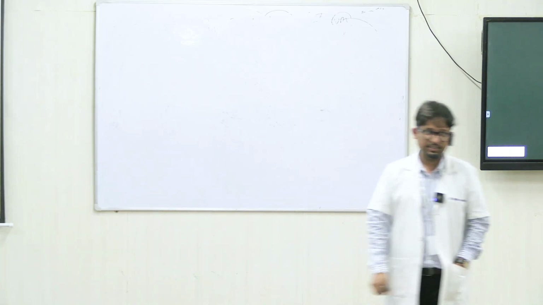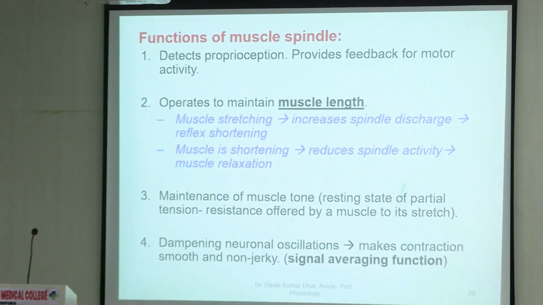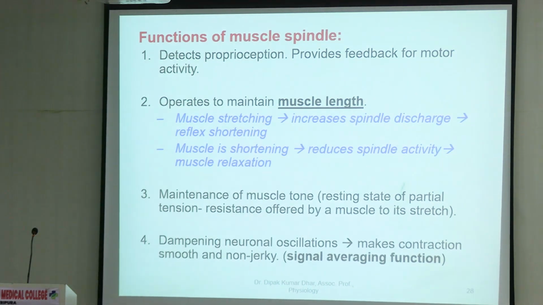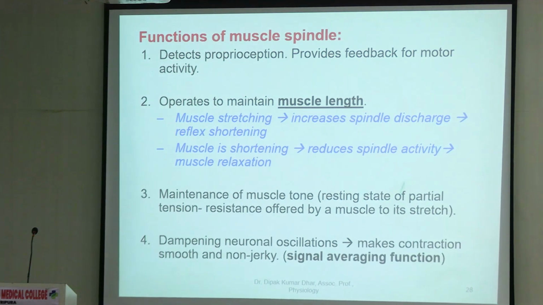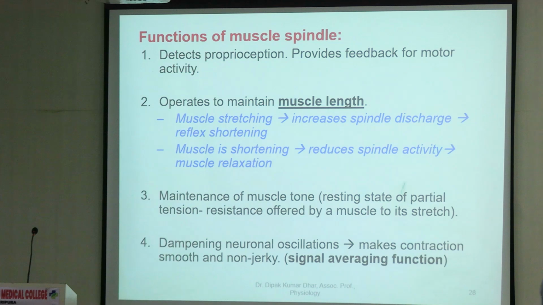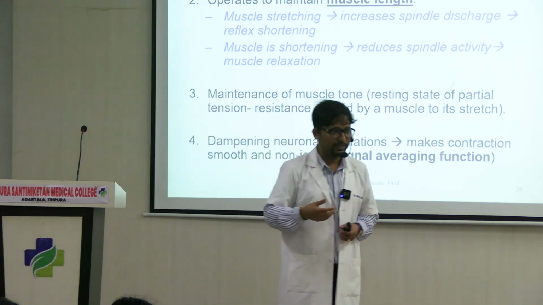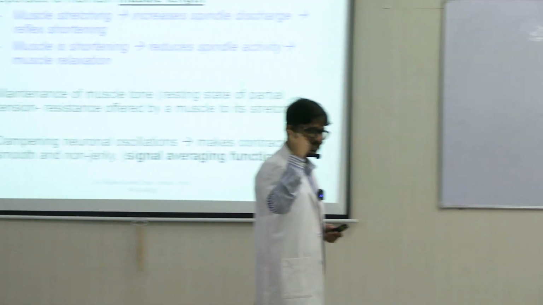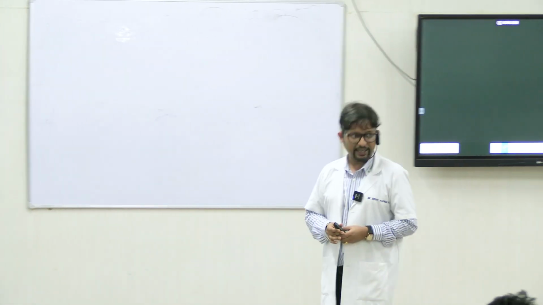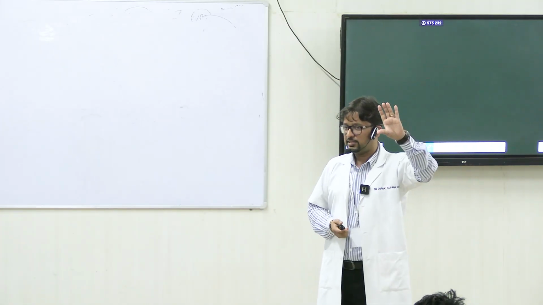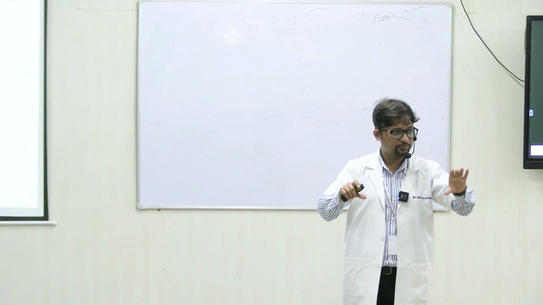Now functions of the muscle spindle. So we'll put all together. अभी तक हमने जितना सीखा है, we'll just put in perspective. The first function is it is detecting proprioception. That means position of the body, and proprioception is important for smooth motor activities, right? क्योंकि ये एक feedback दे रहा है. कहाँ पे दे रहा है feedback? So I come to this point again and again. Feedback from this goes to the cerebellum through the posterior or dorsal spinocerebellar tract, ताकि cerebellum can compare. Cerebellum already has a copy of the plan. तो feedback के साथ it can compare. If there is an error, it will correct it.